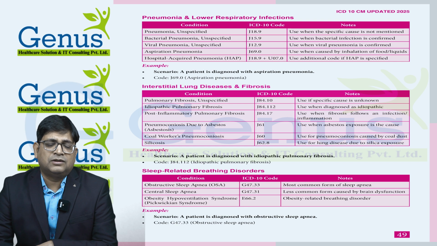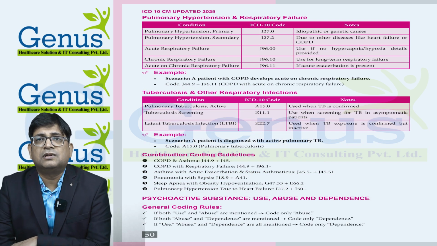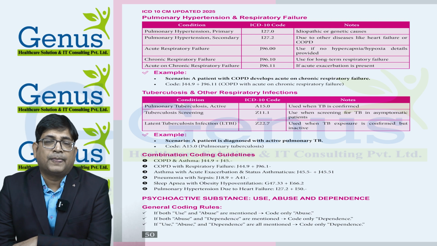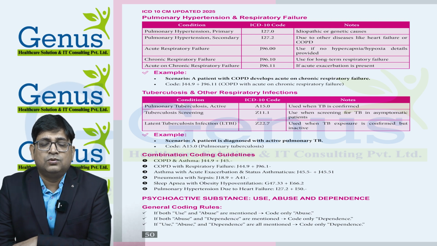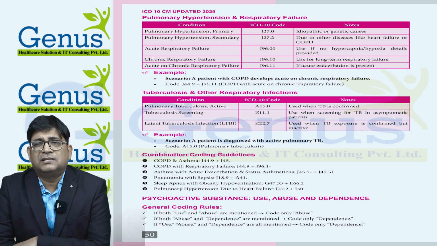Then we have the next topic: psychoactive substance use, abuse and dependence. There are three categories: use, abuse, and dependence. Use is, for example, if somebody is smoking or using alcohol. If they exceed the usual amounts, for example smoking 5 or 6 packs a day, then this will be abuse.